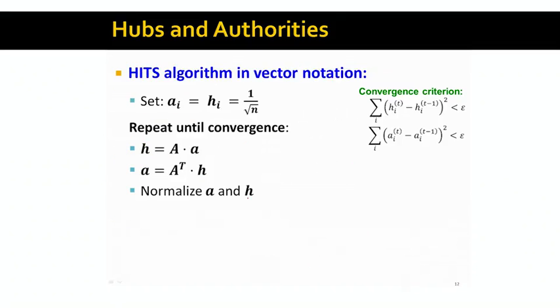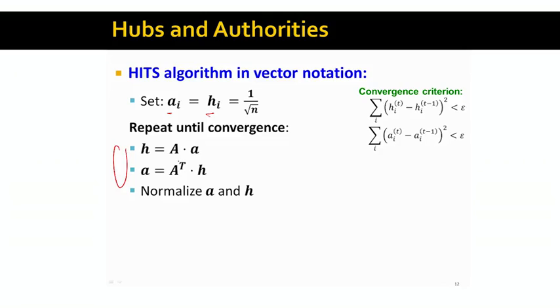So having expressed the hubs and authorities equation in terms of the vector matrix product, we can now also express the whole hubs and authorities algorithm in terms of the vector notation. The idea is very simple. We still have these vectors A and H. We initialize them to have values 1 over square root of n, where n is the size of the graph.